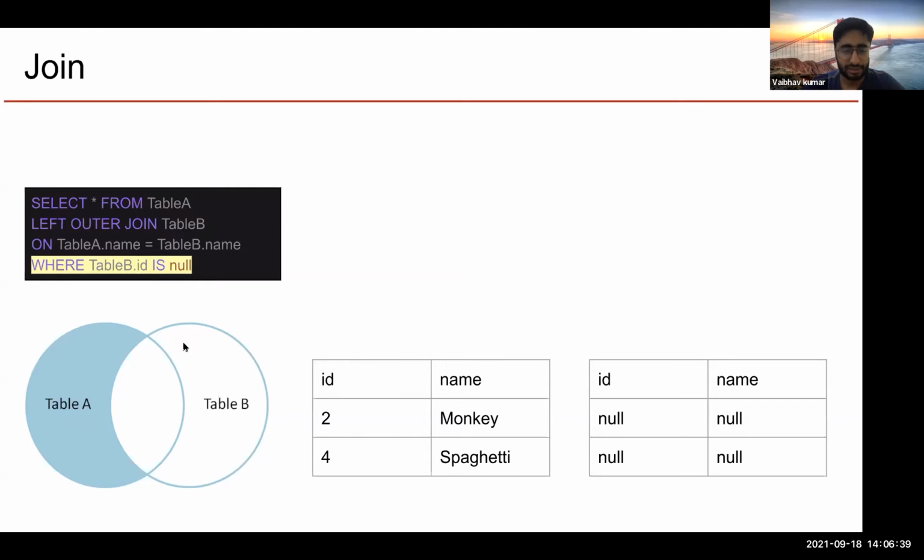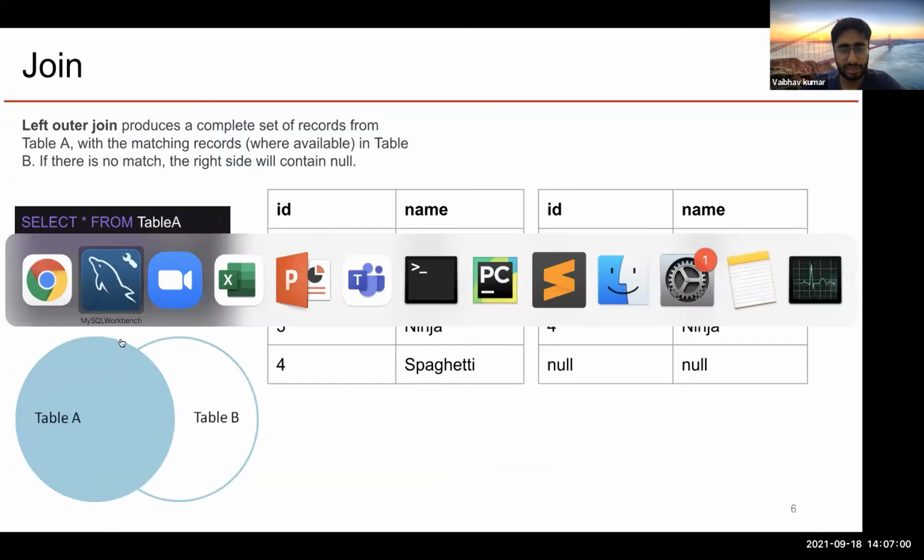From table B in case of right join, and in case of left join, you'll just be getting all the area of the circle, which means all the rows from table A and the ones matching with table B. Okay, so let me tell you this by giving an example.